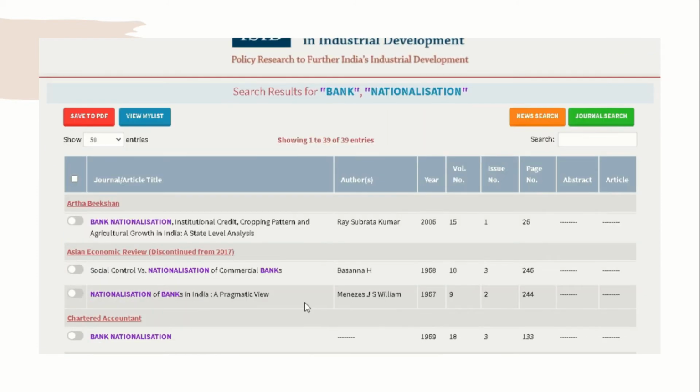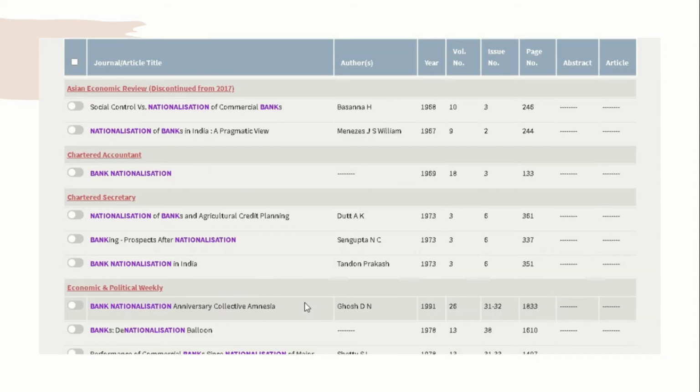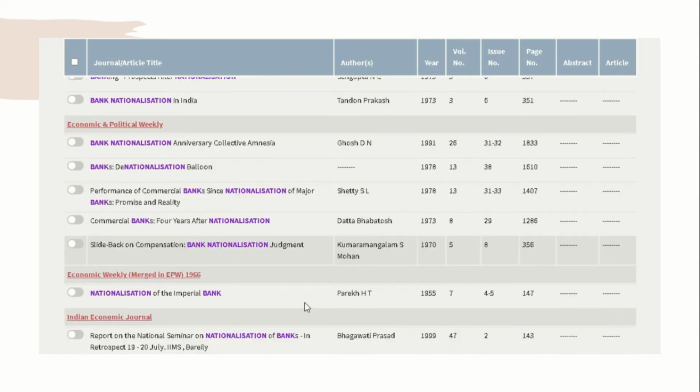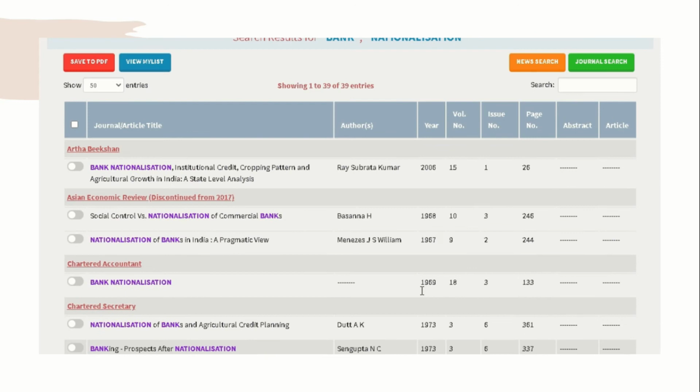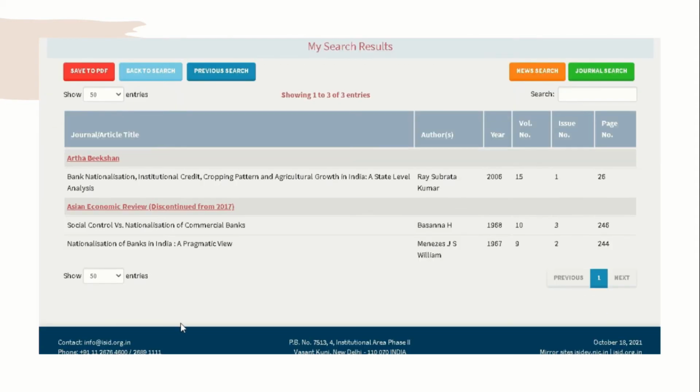The moment you search with the default settings, you see that all the articles that have been published in the various journals having bank and nationalization, both the words, in the title show up here. There is the author's name, the year, the volume number, issue and page. You can select the articles you are interested in in this manner, and they will be added to your list, which you can view by clicking on View My List.